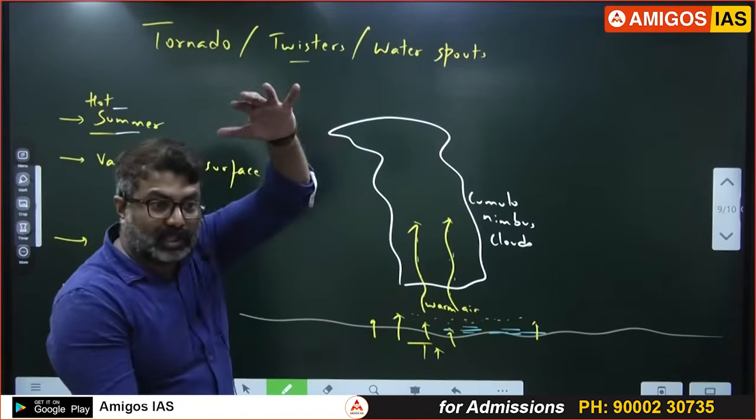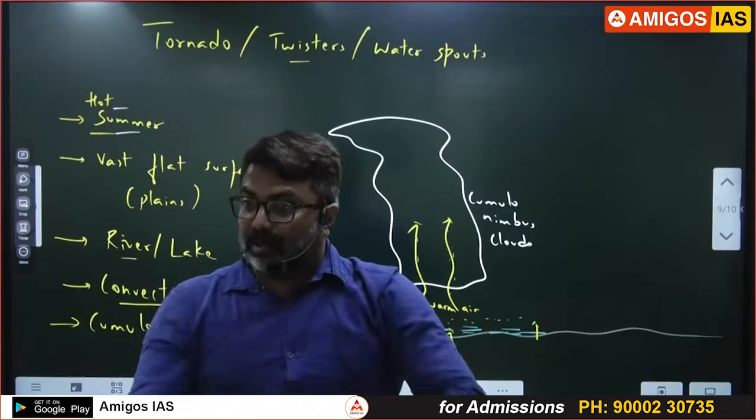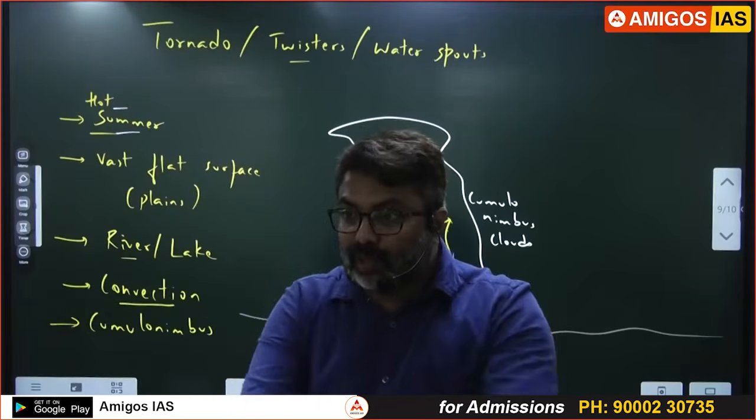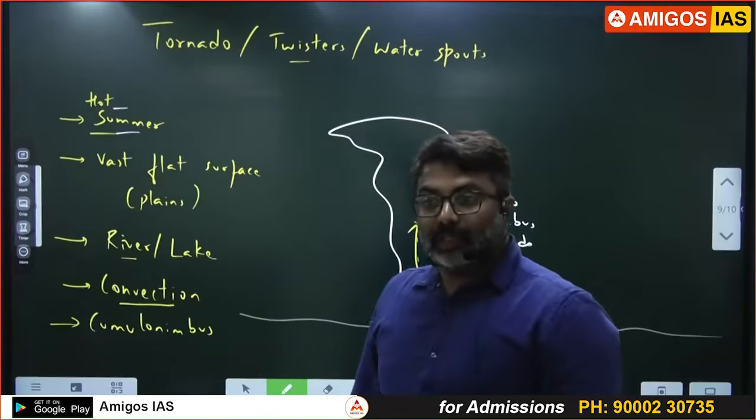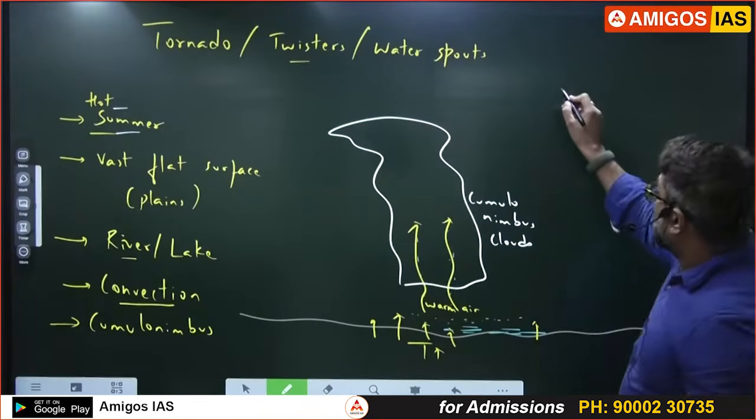Correct. Cumulonimbus clouds have some moisture. All that should come down in the form of rain. Then the earth will cool at night, so it will dissipate. Till then it will be there. Okay. So where does this kind of thing happen?